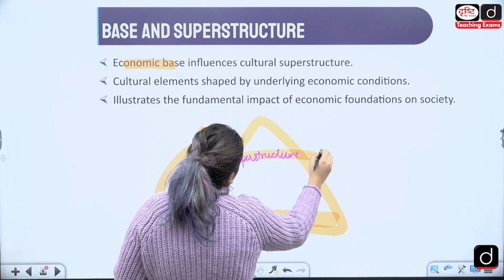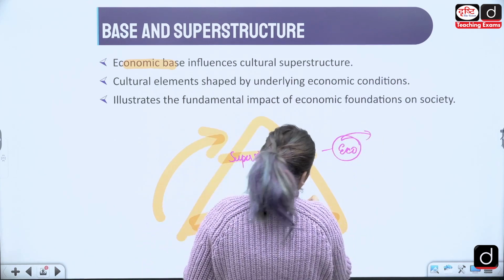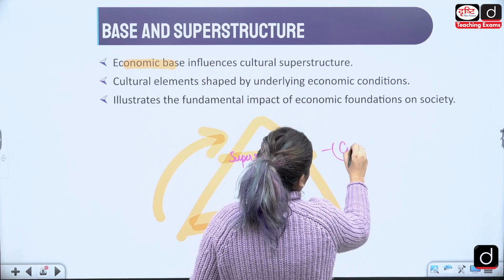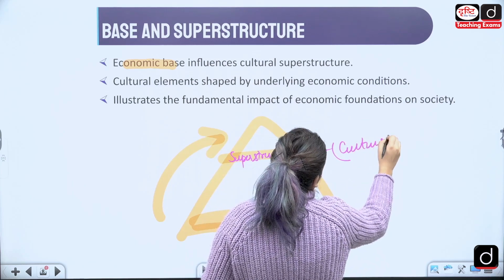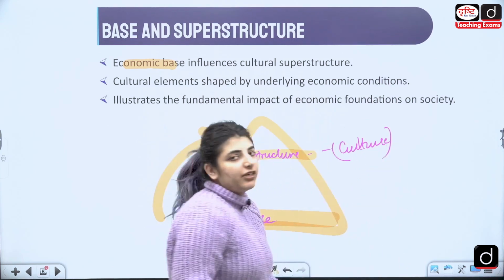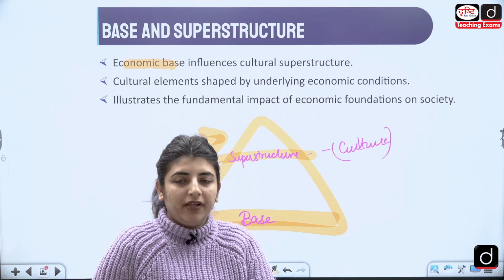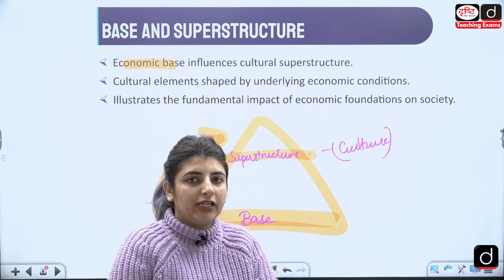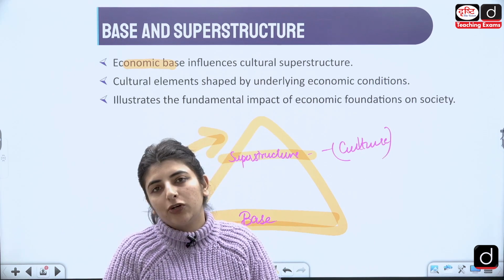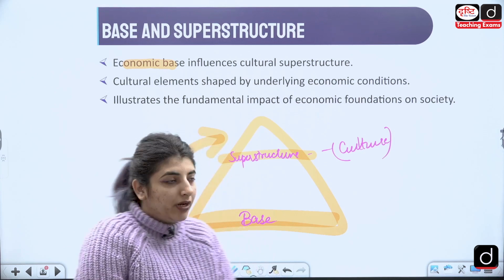would comprise economic conditions, or rather economic conditions which are being influenced through the culture, right? Through the culture and all. So everything, whosoever will be in power in the base, they will influence what culture would be spread, what type of education should be given, what laws are to be made, and what political system should be established and all, right?